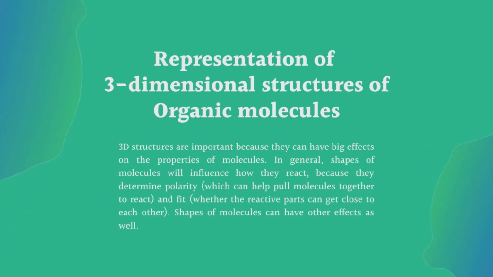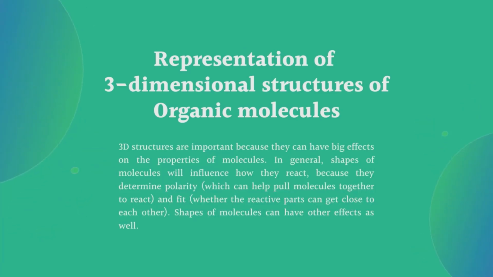Polarity also influences the reactivity of molecules. The shapes of molecules influence how they react because they determine polarity and fit, and shapes can have other effects as well. That's how the three-dimensional structures of organic molecules explain their properties.